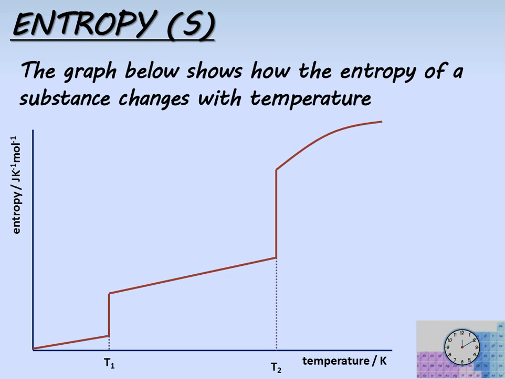I've seen exam questions where you've had to discuss the importance of T1 and T2, but also to explain why the change in entropy at T1 is less than the change in entropy at T2. And of course, at T2, the substance is boiling, and so the particles turn into a gas, and they can move around and be randomly distributed much more than they can in the liquid state.